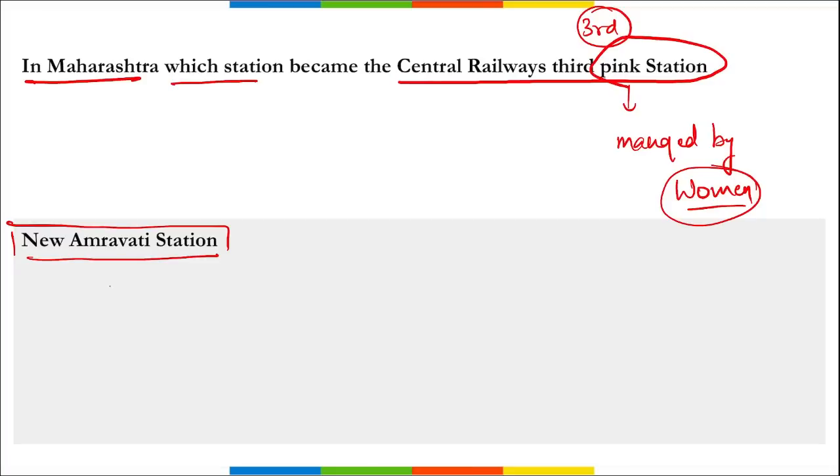Where is it located? This is located in Amravati, Maharashtra. Correct? And it is the first station in the Bhusawal division of CR to be designated as the pink station. That is the station that is fully managed by women. Then Central Railway became the first zone of the Indian Railways to set up an all women managed station.